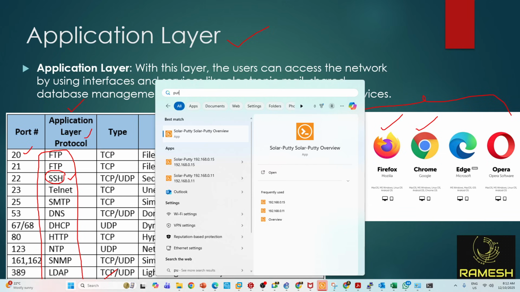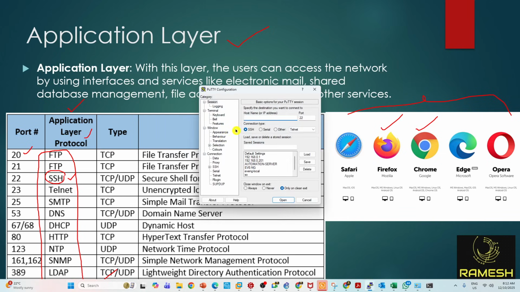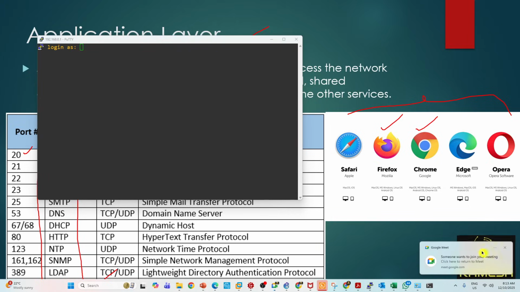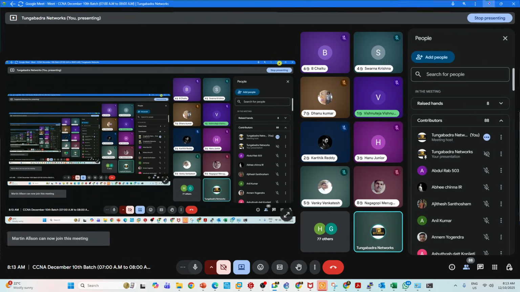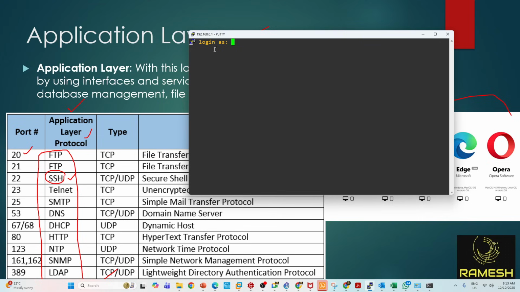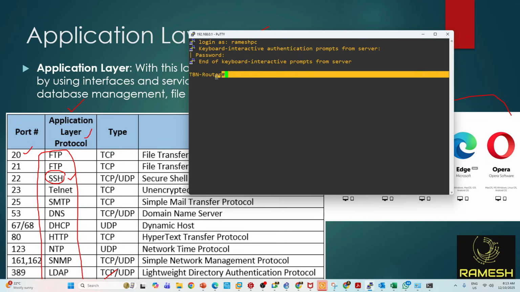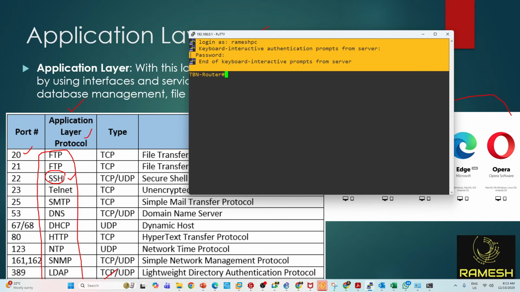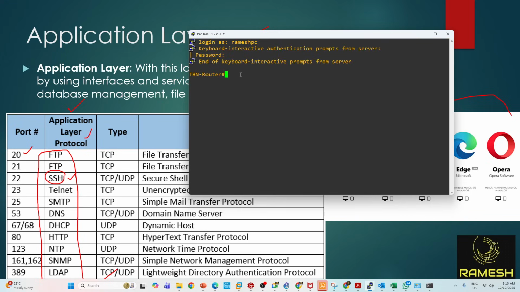So you have third party tools like this. Don't worry, after 2 days we will install all the tools. See here, SSH. Here you will type some IP address. You see here I'm trying to log in to my office router. I'm sitting in front of you, and this is my office router. I'm trying to log in with the username and the password. See, I logged in to my router. Yes or no? So this is how you log in. This router is located in my office. I'm sitting somewhere else in the office, but I'm able to log in, right?